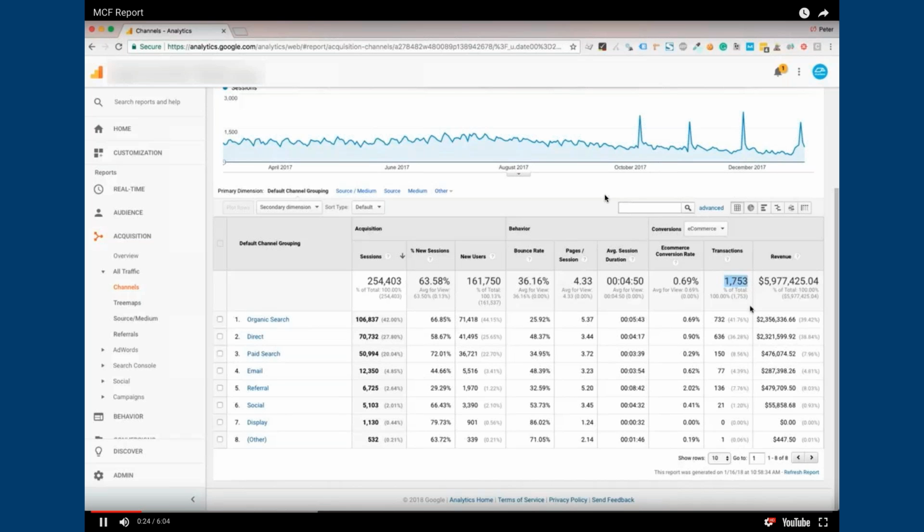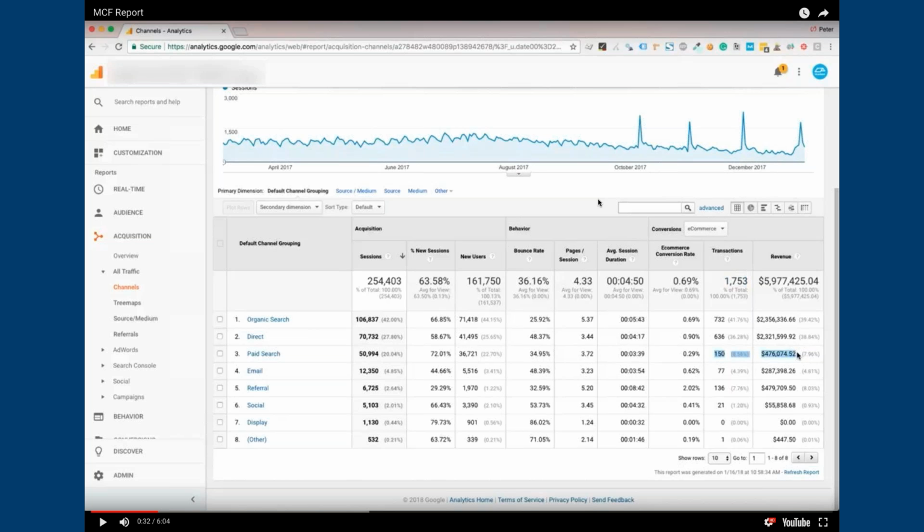I know you all have taken notes. 1,753 transactions during this period. And we're going to pay close attention to paid search today, so write those numbers down too: 150 transactions are being attributed to paid search in this report.